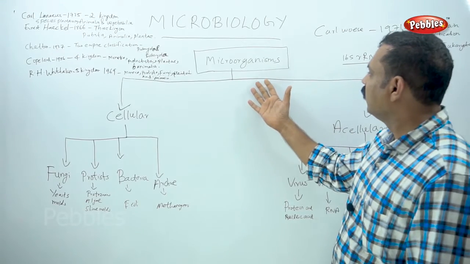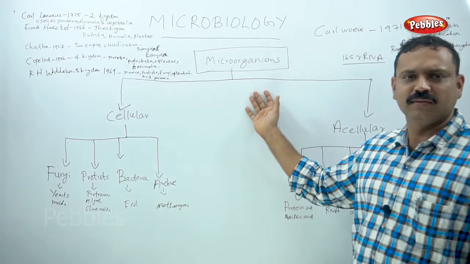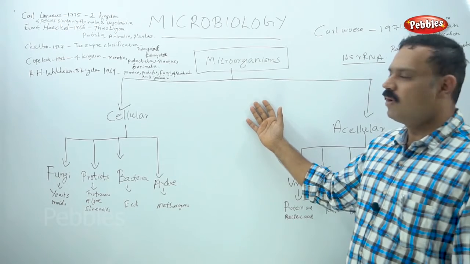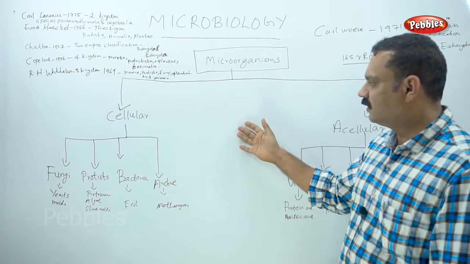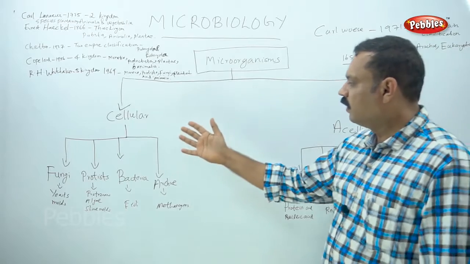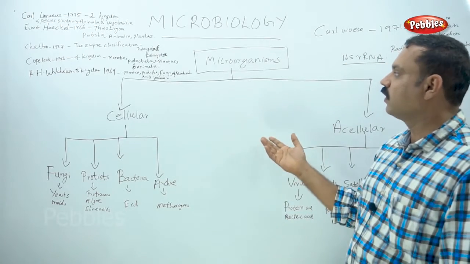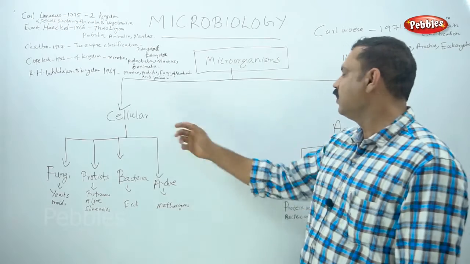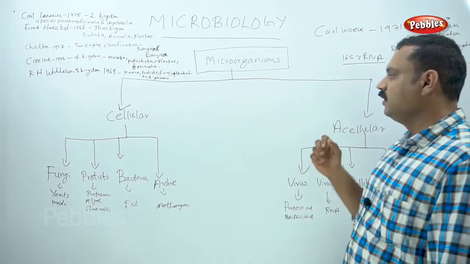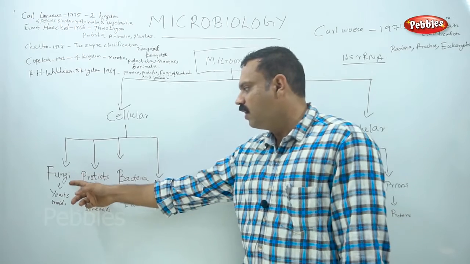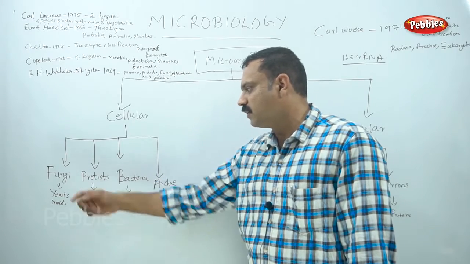If we hear the word microorganisms, we may think of virus or bacteria. But in the recent scenario, several types of microorganisms are included in cellular and acellular ones. Let us look into the cellular ones first. The first one is fungi. We all know about fungi.